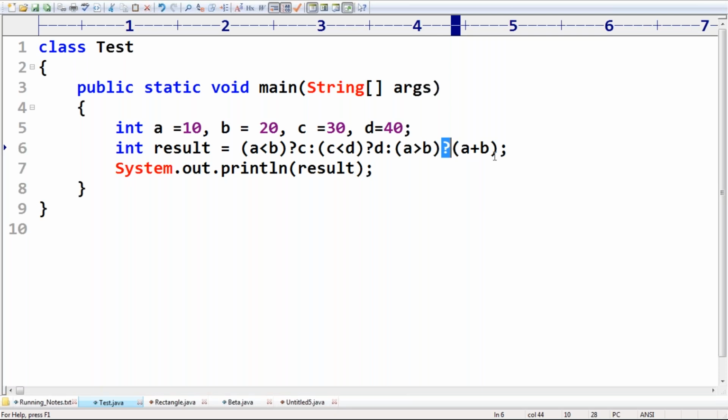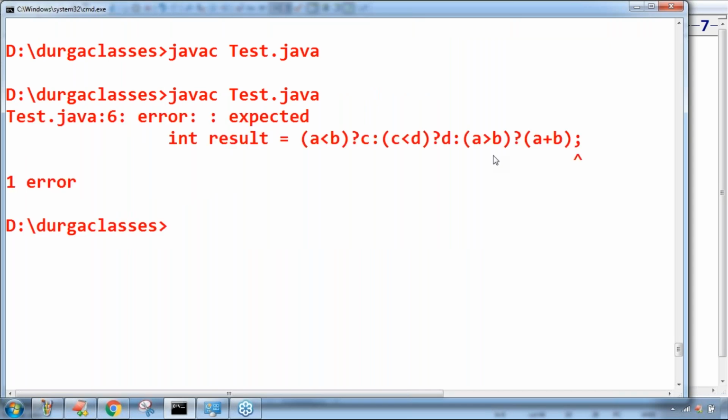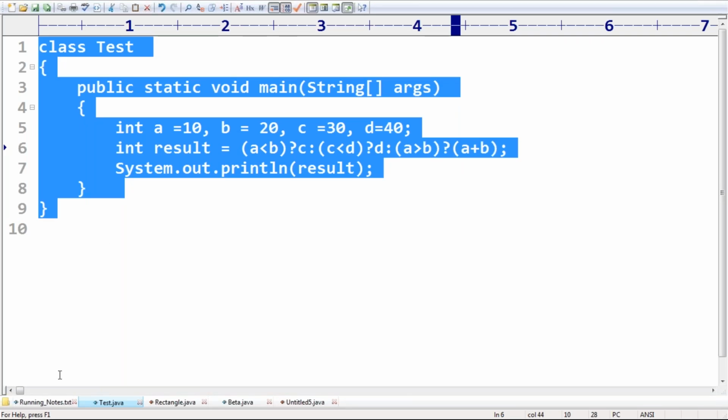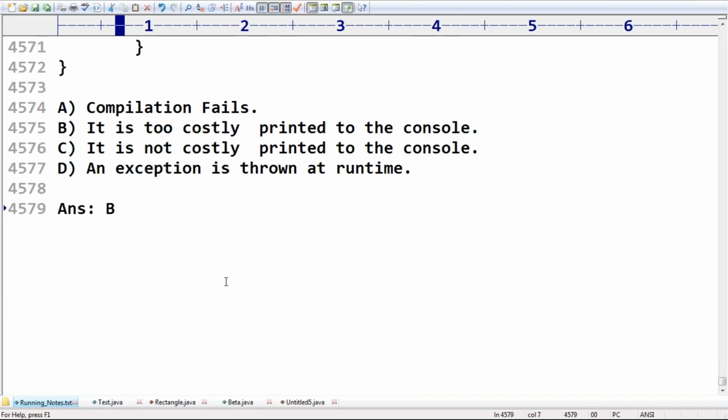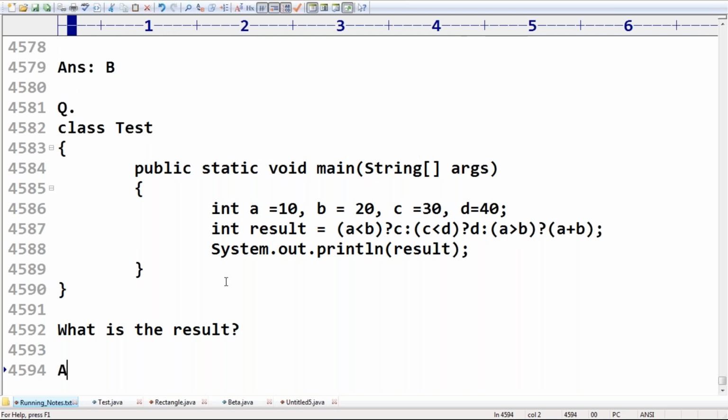If you want, just observe, the compilation fails. Suresh, all the people are in a position to understand. Sir, colon expected, because you didn't complete this operation, right? Okay, so take very special care about this terminology, friends. What is the result? Can you please guide?